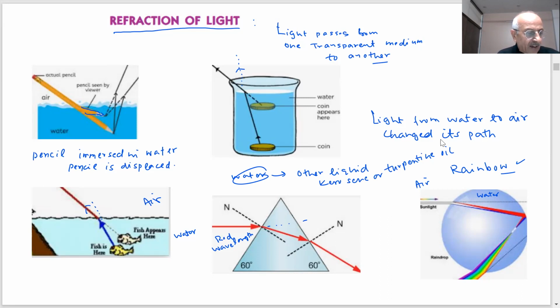We will find that they show different extents of displacement, because as I change the medium, the amount of bending of the light also changes. So it depends on the nature of the medium. Displacement is different in water, displacement is different in kerosene or in turpentine. But these phenomena are quite common to us.